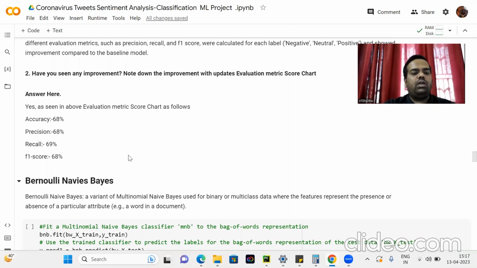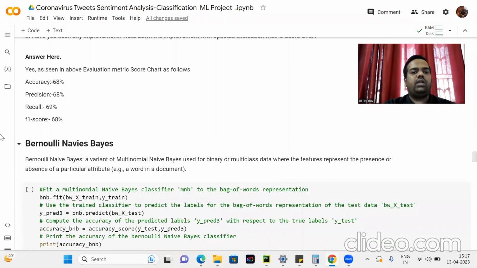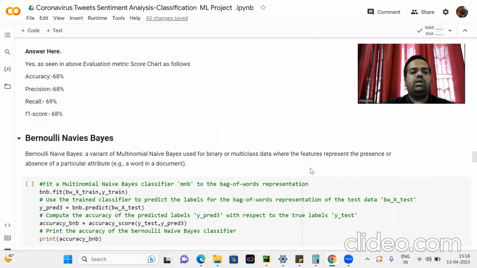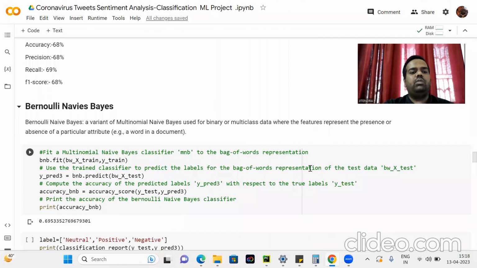Bernoulli naive Bayes is a variant of multinomial naive Bayes used for binary or multi-class data where the features represent the presence or absence of a particular attribute, for example, a word in a document. So here is the same procedure as with multinomial naive Bayes: fit a Bernoulli naive Bayes classifier with the bag of words, and use the trained classifier to predict the label.